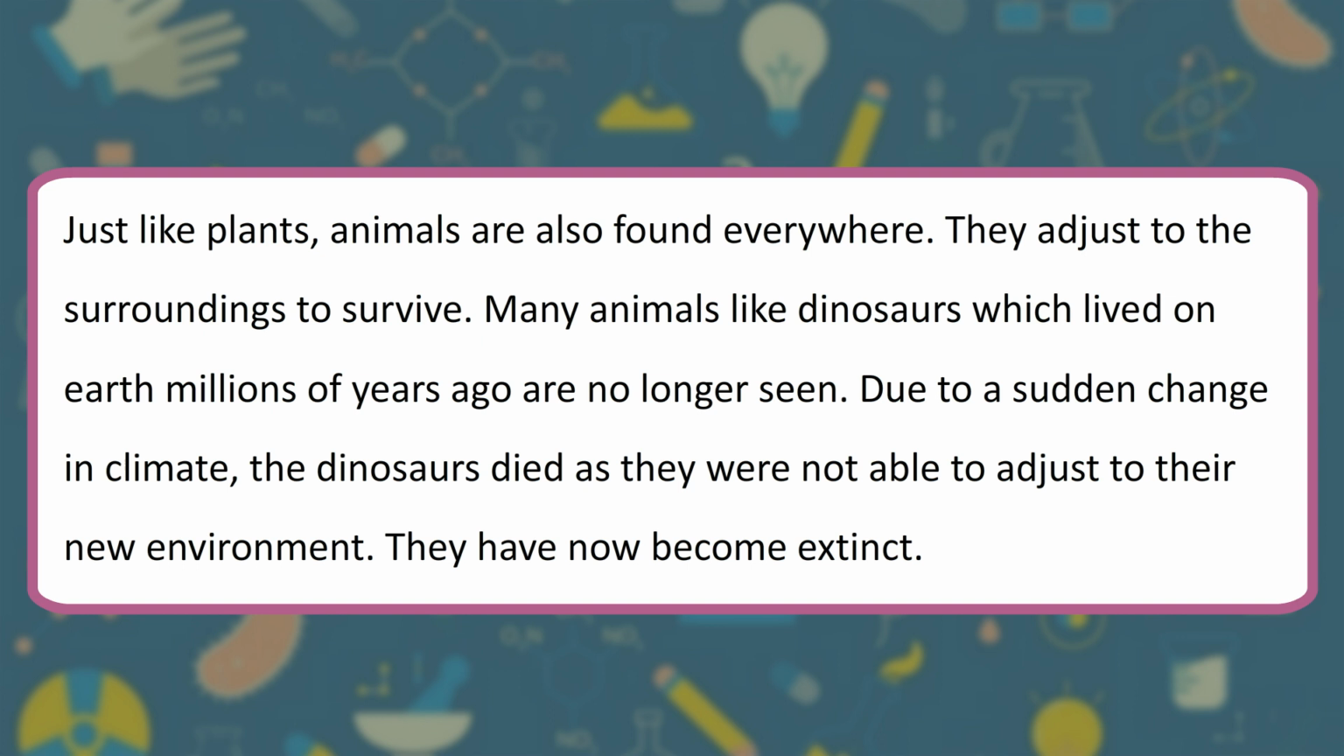They adjust to the surroundings to survive. Many animals like dinosaurs which lived on Earth millions of years ago are no longer seen. Due to a sudden change in climate, the dinosaurs died as they were not able to adjust to their new environment. They have now become extinct.